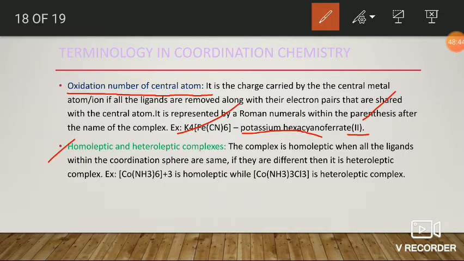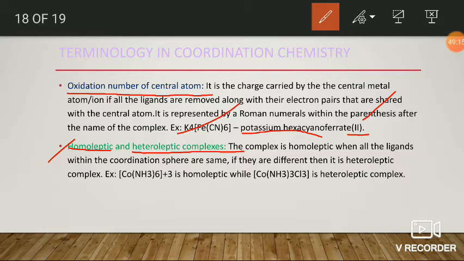Okay, next, homoleptic and heteroleptic complexes. If the complex compound or coordination compound contains only one type of ligand within the coordination sphere, then it is known as a homoleptic compound.